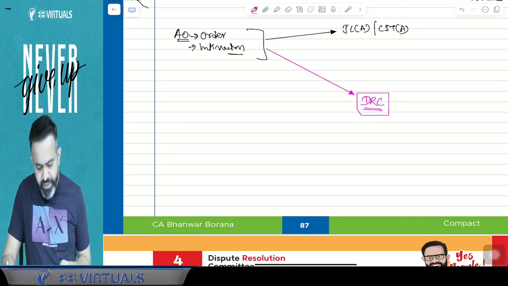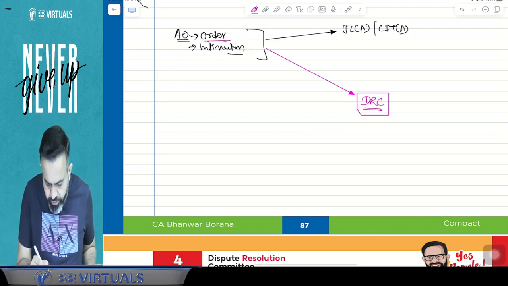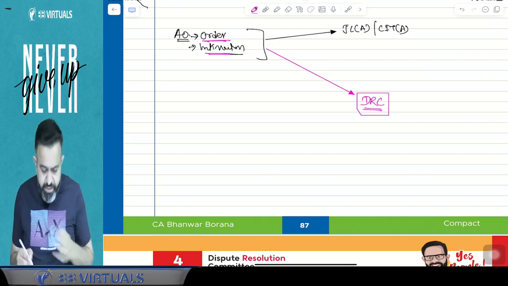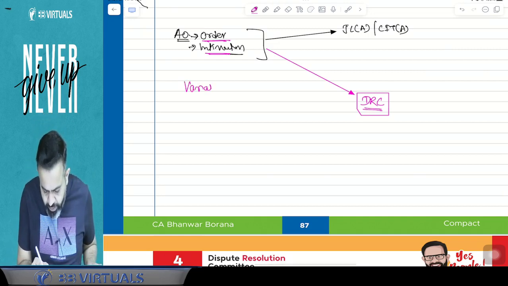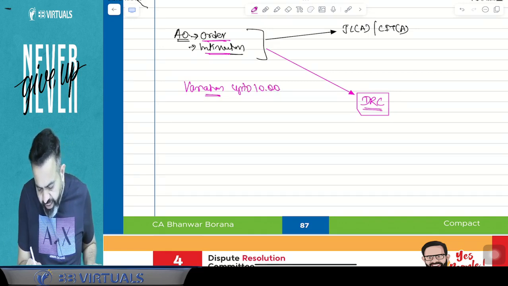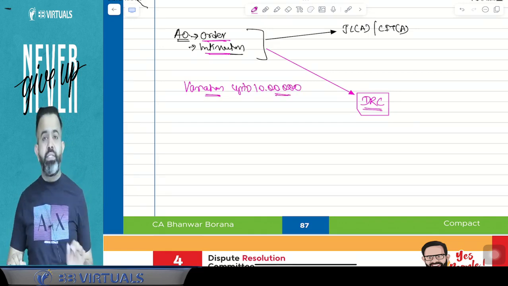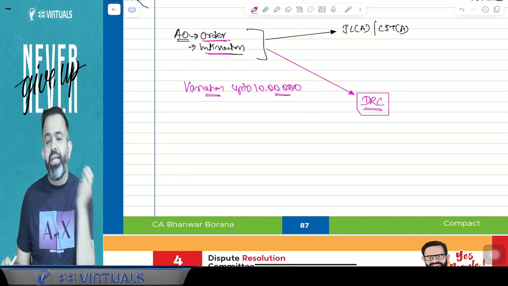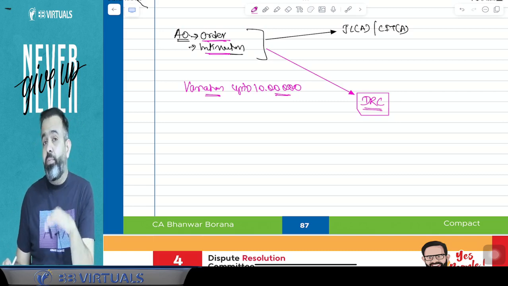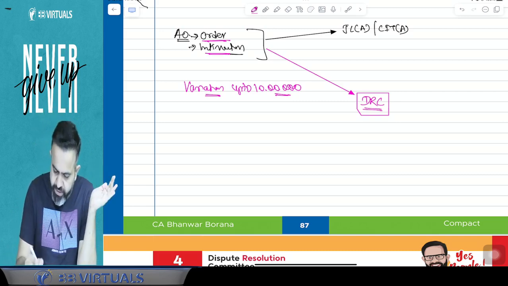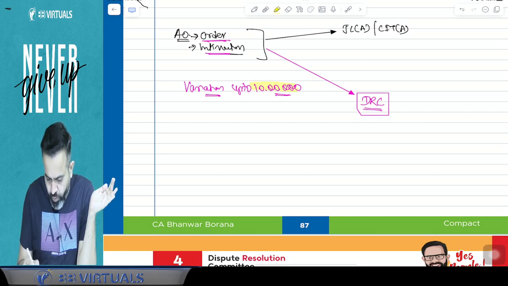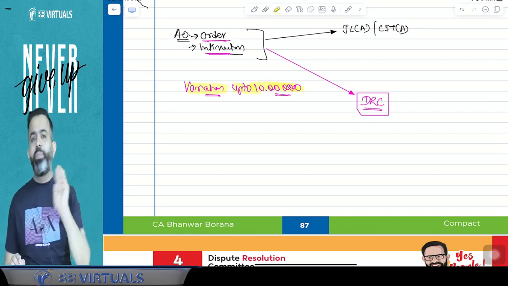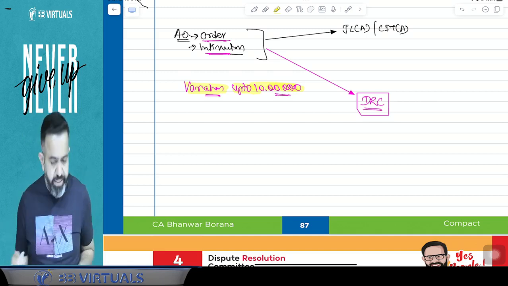Small cases means, suppose in the order of AO or intimation, there is a variation in the income, and that variation is only up to rupees 10 lakh. That variation is not more than 10 lakh. So first, in the order of AO or in the intimation, there is a variation, and that variation is only up to rupees 10 lakh.